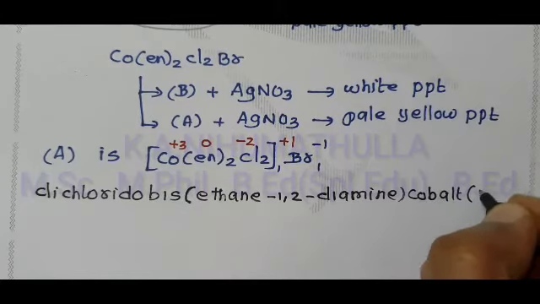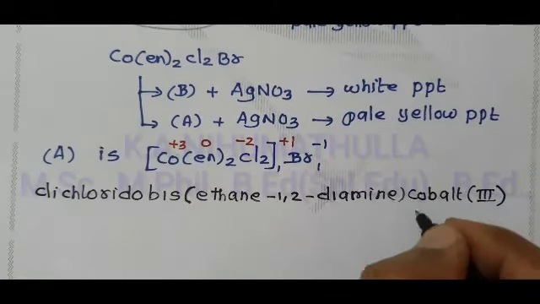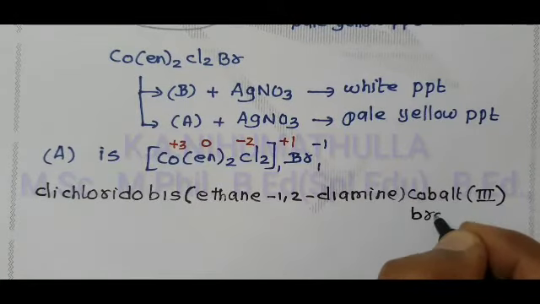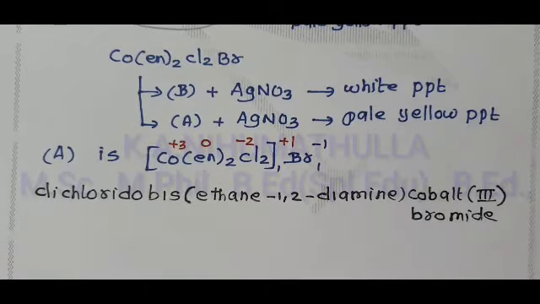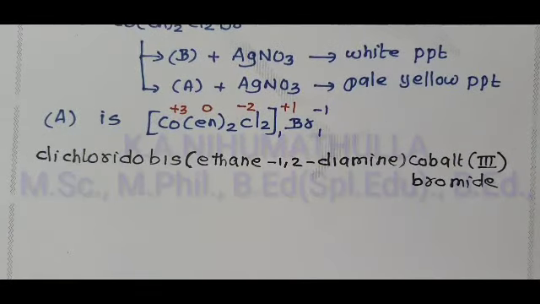Therefore, cobalt oxidation state 3 in Roman numerals, Br is outside of the complex: bromide. So compound B molecular formula we are going to write.